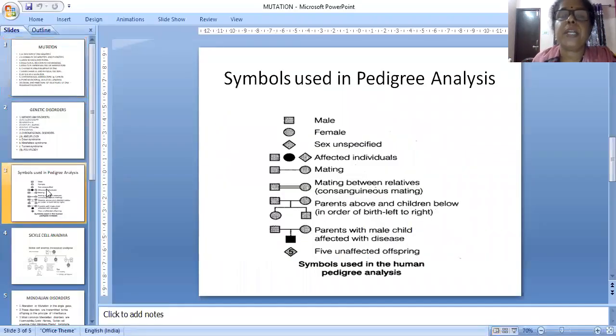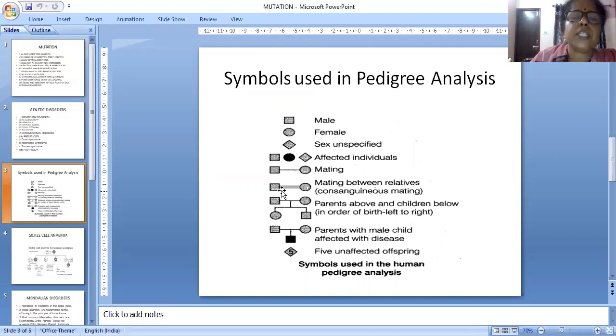These are the symbols used in pedigree analysis. The male organism is represented by a square, the female by a circle, and sex unspecified by a diamond. Shading is given for the affected: this is the affected male, this is the affected female, and this is an affected individual where the sex is not specified. And this is the mating between a male organism and a female organism. Marriage is also represented by a horizontal line, as it is meant for reproduction.